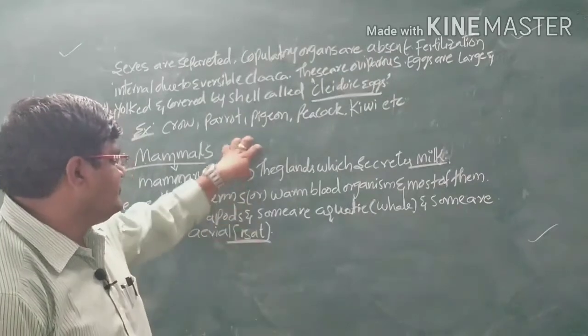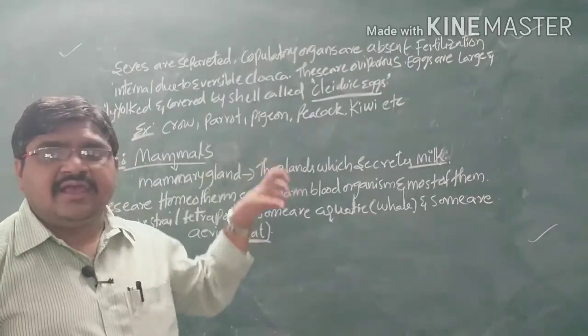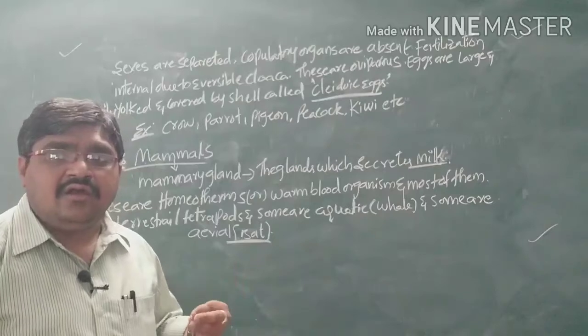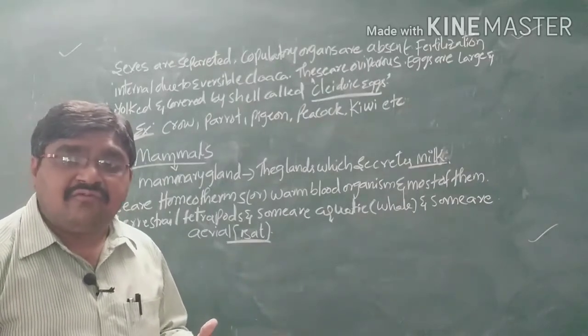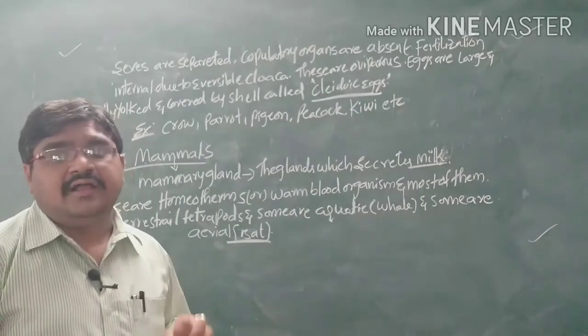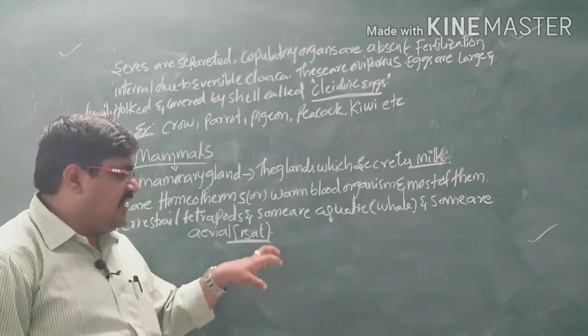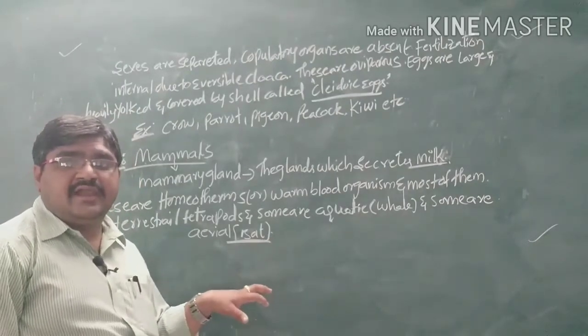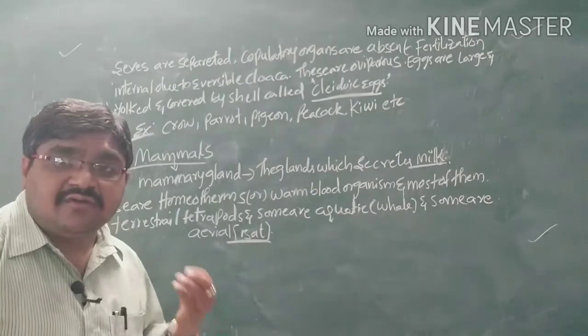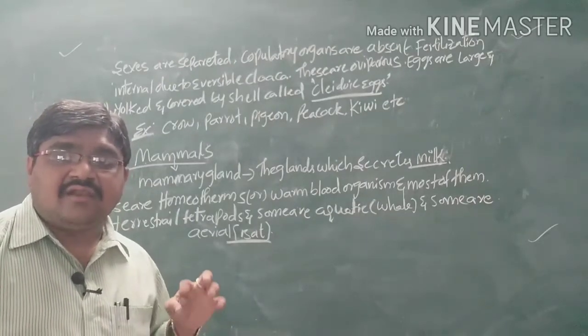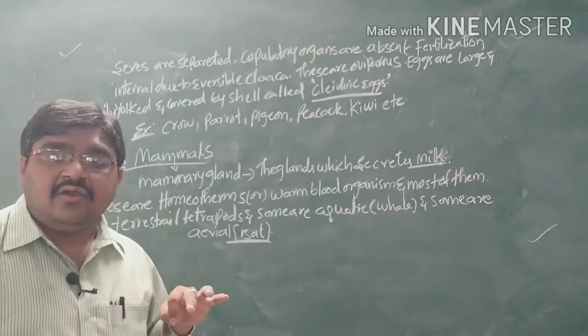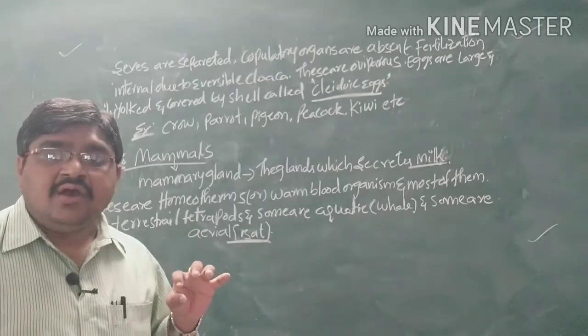In mammalians, including humans, all these four limbs are locomotory organs, helpful for running and locomotion, that is bipedal locomotion.